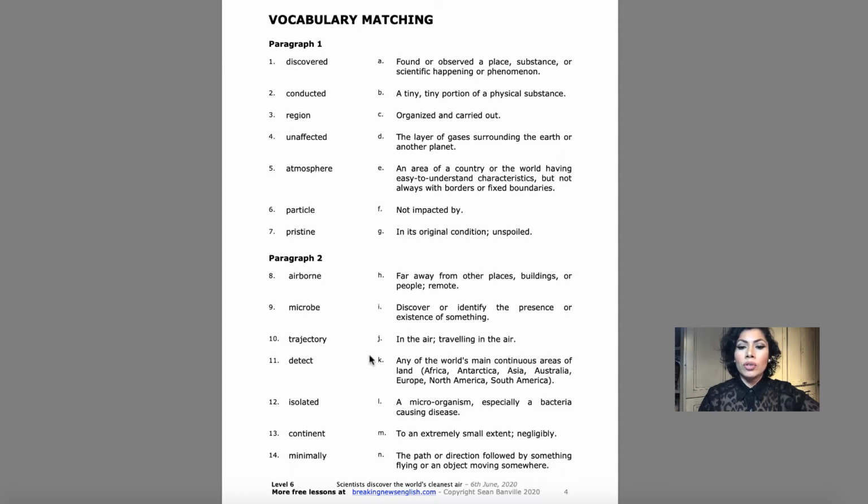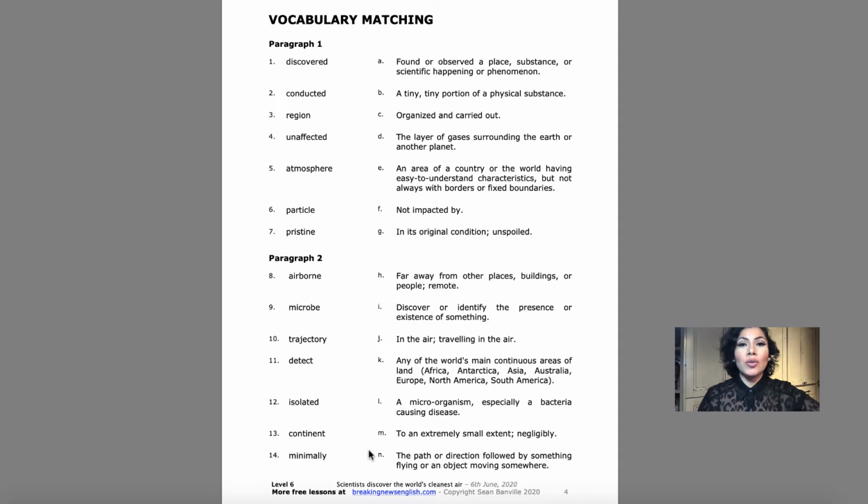K, any of the world's main continuous areas of land: Africa, Antarctica, Asia, Australia, Europe, North America, South America. L, a microorganism, especially a bacteria causing disease. M, to an extremely small extent, negligibly. That's a hard one, probably don't want to say that one 3 times fast. N, the path or direction followed by something flying or an object moving somewhere.